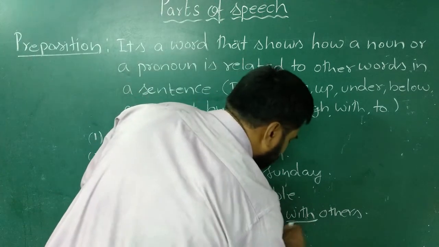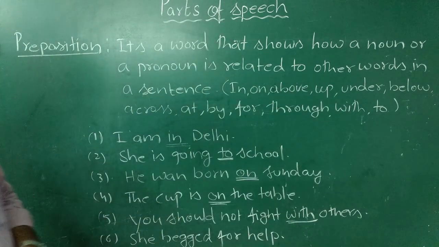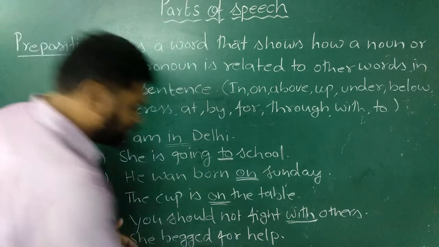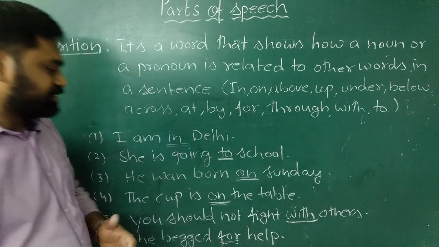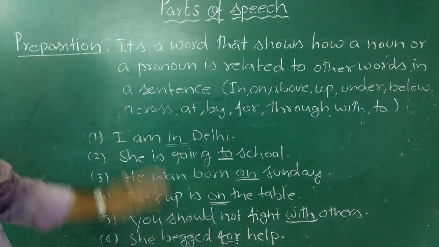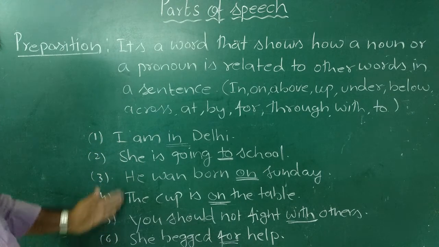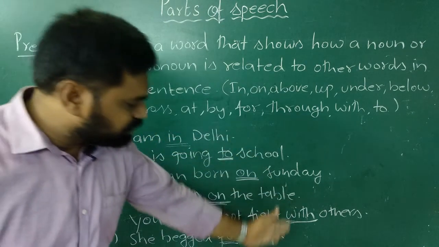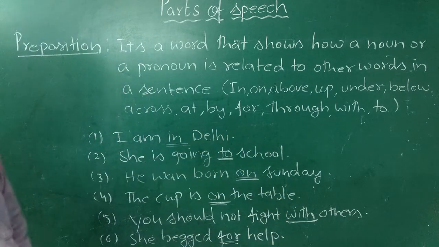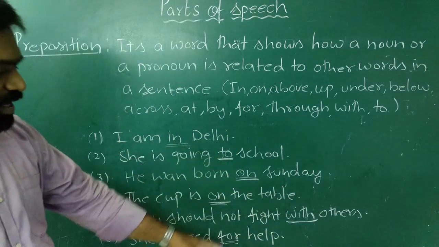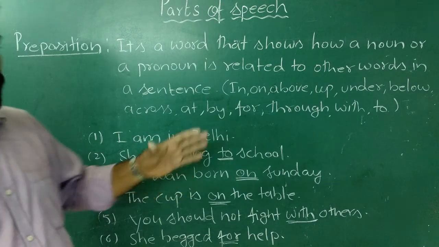Here with is another preposition. And finally the sixth one: she begged for help. So here for is a preposition. In all these sentences you will see that the noun or pronoun is related to other words in the sentence. This relationship is established by prepositions.